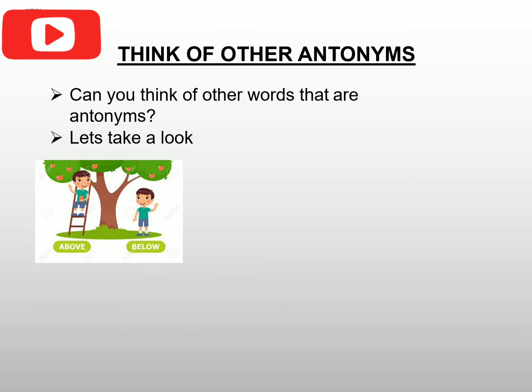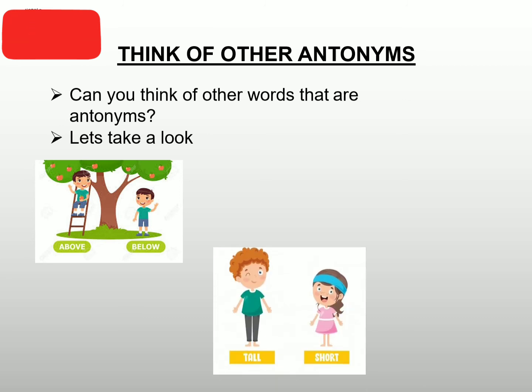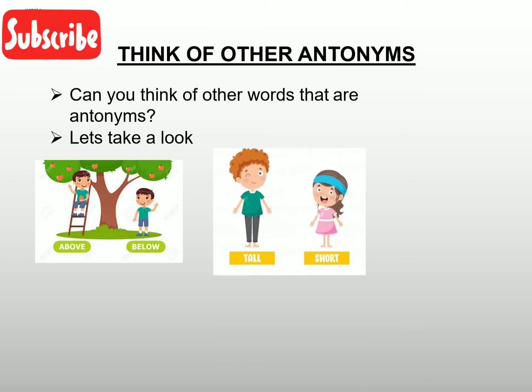Can you see what is happening in the picture? On one side, the boy is above the ladder. So what could be the antonym of above? If he is not above, it means he is below. So the word is above and its antonym is below. Very good. Move on to the next picture.